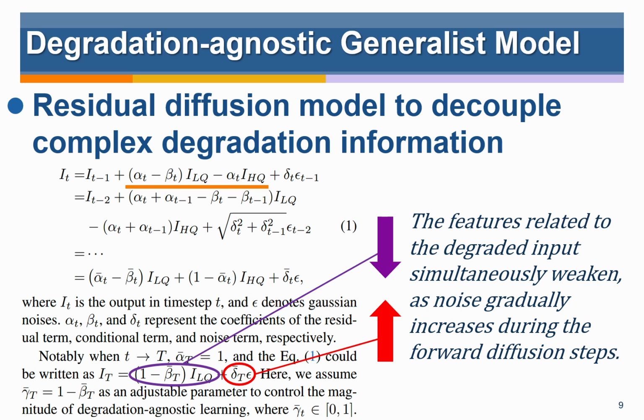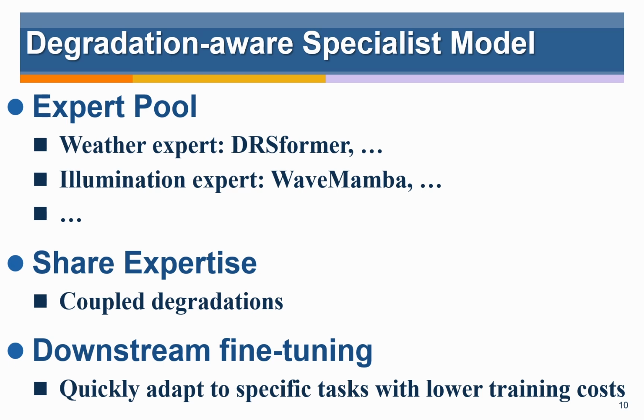We introduce condition constraints beta on the degraded input to prevent the model from collapsing into dependence on a specific degradation. We further introduce several specialist models to refine the partial restoration capability in complex scenarios by considering the characteristics of degradation-aware information.